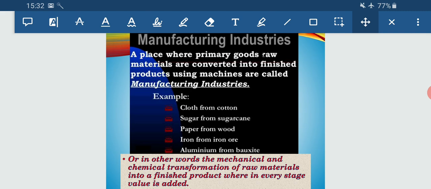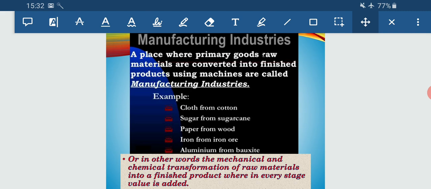Now I am just giving an example. A cotton ball is plucked from the cotton bushes. Now mechanically we are going to transform it. How? We make the cotton ball into a yarn, a thread. So mechanically we have changed its structure. Then that thread is weaved and we get the fabric.